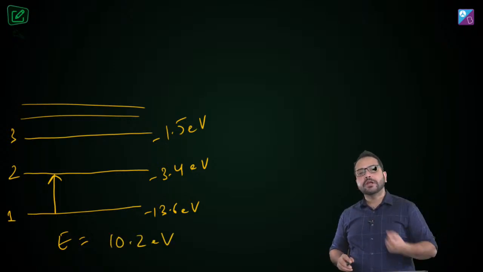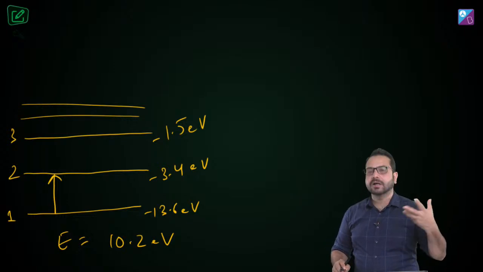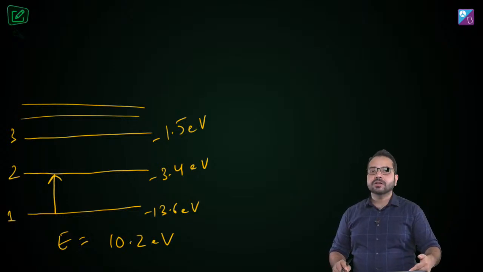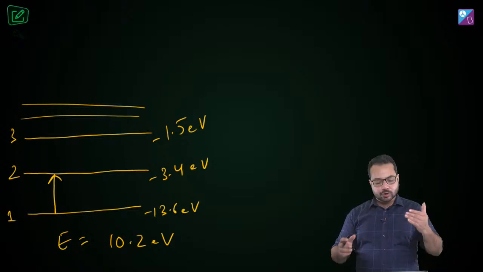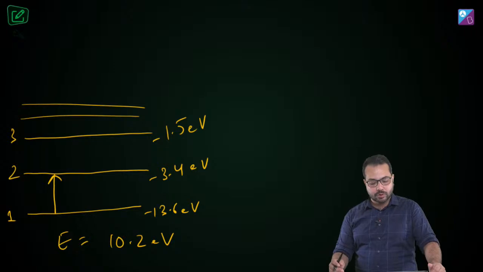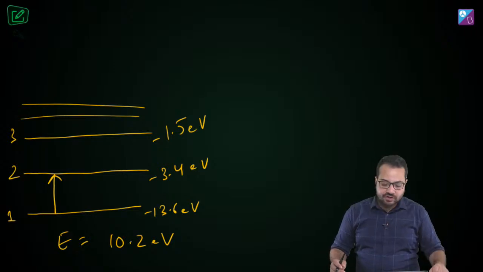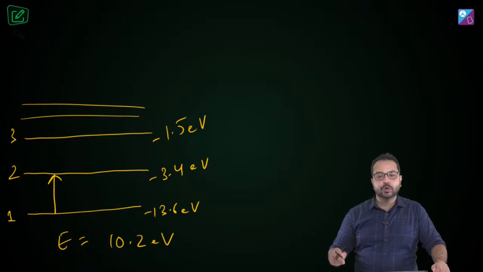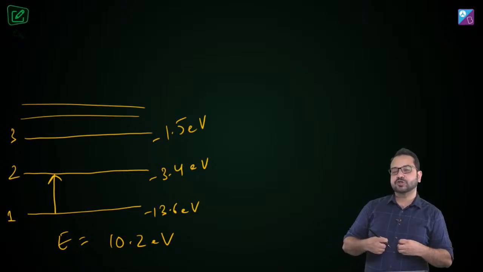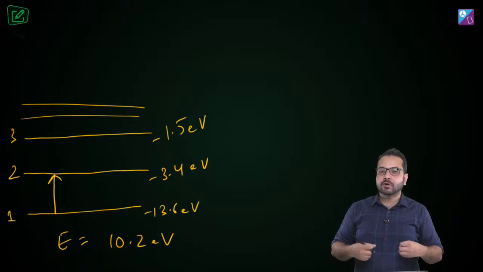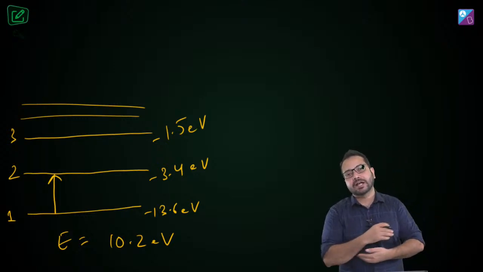This atom is only going to absorb energy if there is some transition. And the minimum amount of energy required for a transition is when the transition happens from n is equal to 1 to n is equal to 2. So the energy of transition is going to be 10.2 electron volt, and this is the minimum amount of energy that the hydrogen atom has to absorb.